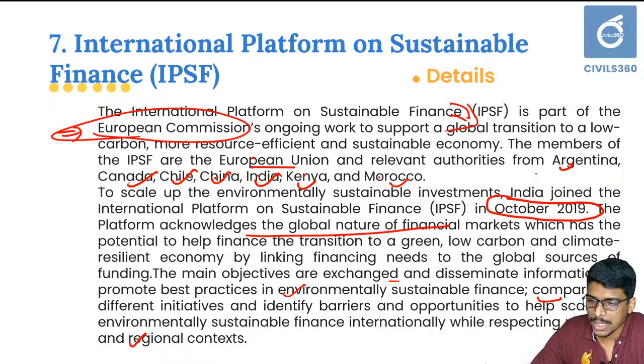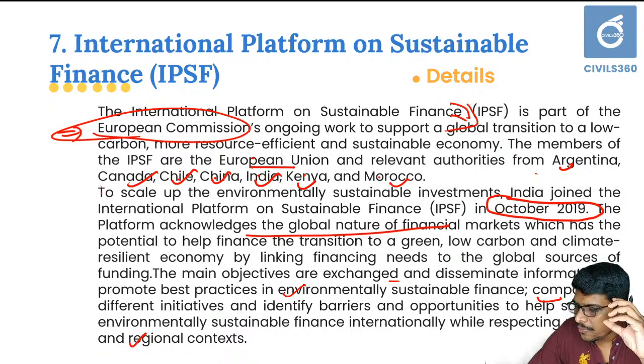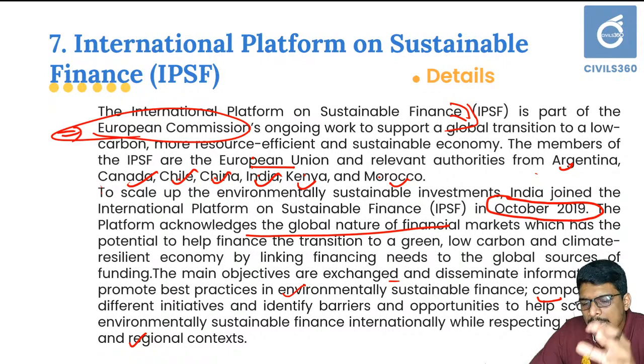which are totally unpredictable. So whenever you answer such questions, you need to focus on getting an idea of what it could be. Do not believe that you don't know and you are not going to answer it. Identify what it could be. Whenever there is a statement on the international platform on sustainable finance, you should just understand that it is a platform, a platform as a service, and it provides for sustainable finance.